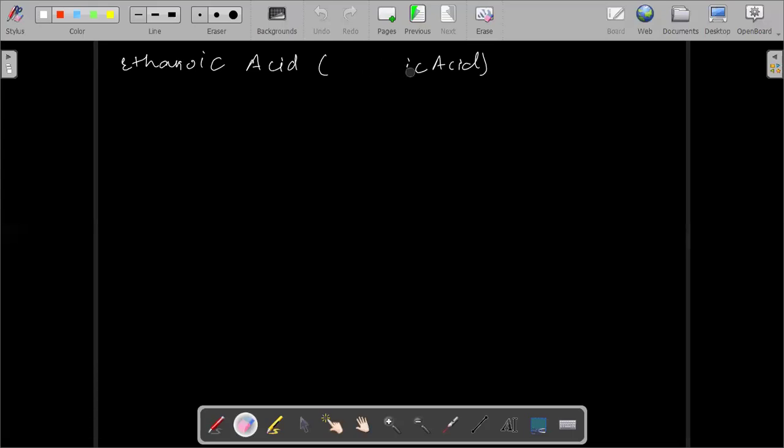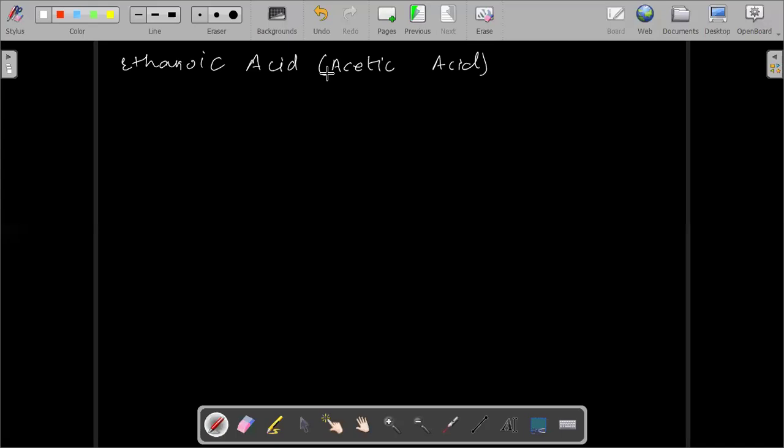It's called acetic acid as it has a low melting point. It generally occurs as a solid at temperatures around 10 to 12 degrees centigrade. So that is why it is also called glacial acetic acid.